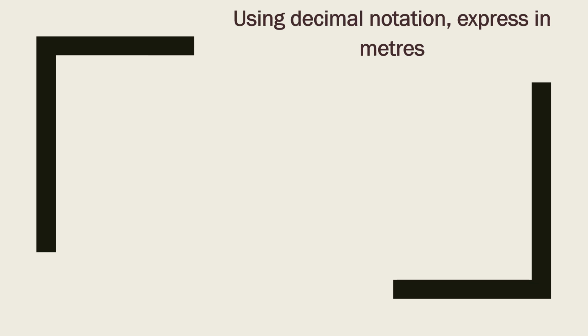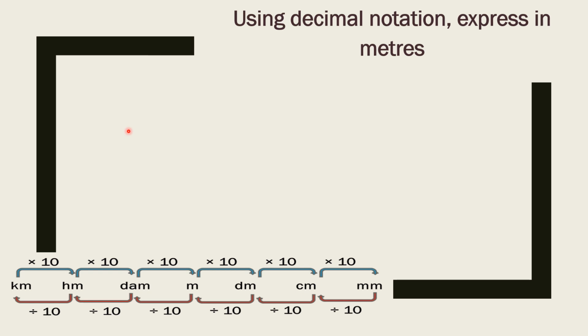Now let us express in meters using decimal notation. So just remember this chart and solve this. 721 meter 58 centimeter. At first we can write like this also, 721 meter plus 58 centimeter, right? Now we need to convert both parts in meter. One part is already in meter, so just write this 721 meter as it is. We will convert this centimeter part into meter, and you know how to convert centimeter into meter.